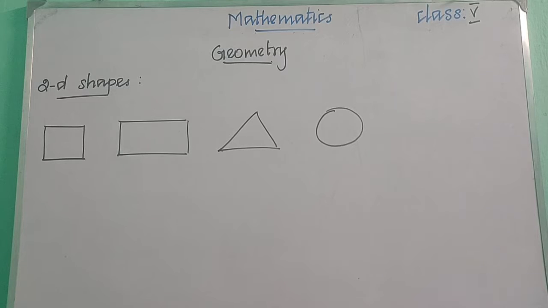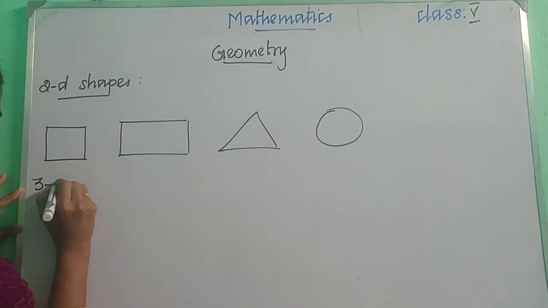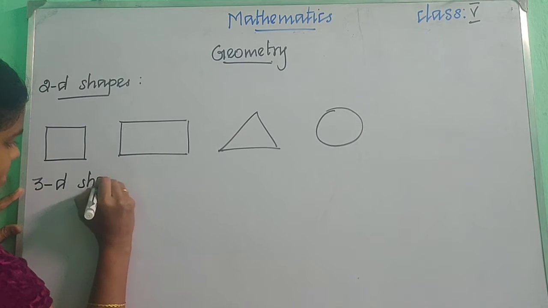Have you learnt about these 3-dimensional shapes in the previous classes or previous years? 3D shapes.